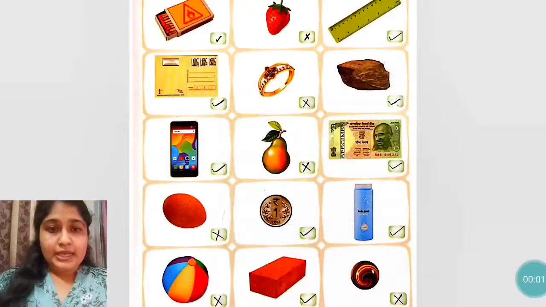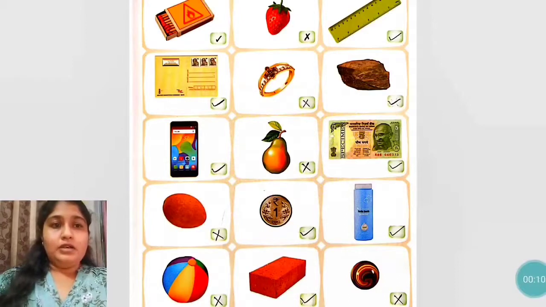So students, let us revise this question once again. Okay, so ruler, postcard, stone, mobile phone, 5 rupee note specimen, coin, bottle of powder and brick. These all objects can be stacked. So in the box put a tick mark there.